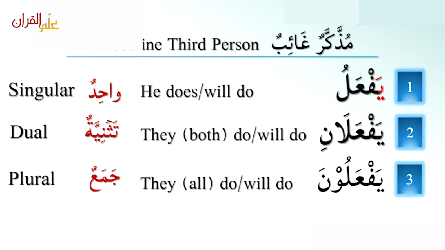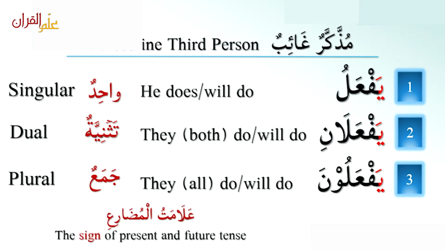So the ya in يفعل and the ya in يفعلان and the ya in يفعلون shows this is علامة المضارع, the sign of present and future tense. So these all are فعل مضارع.